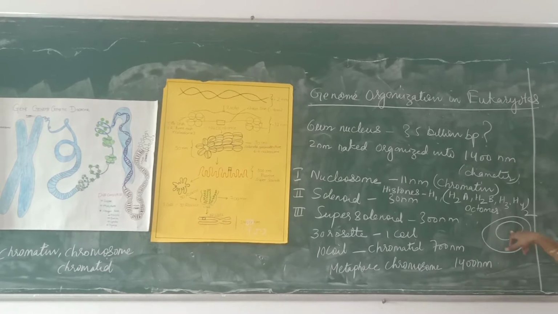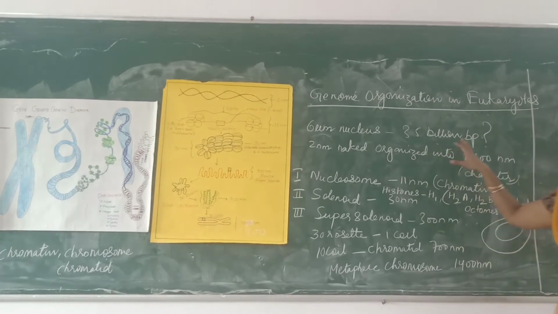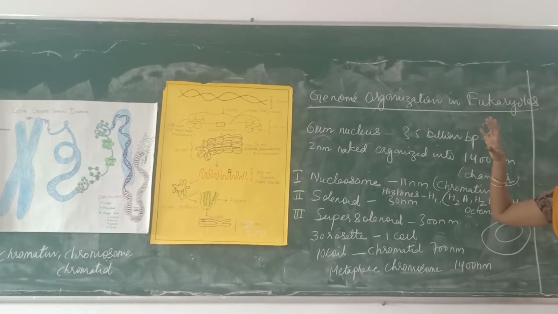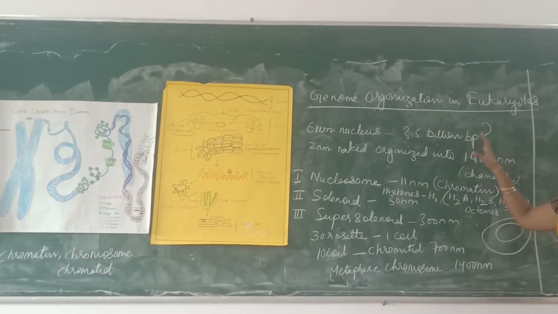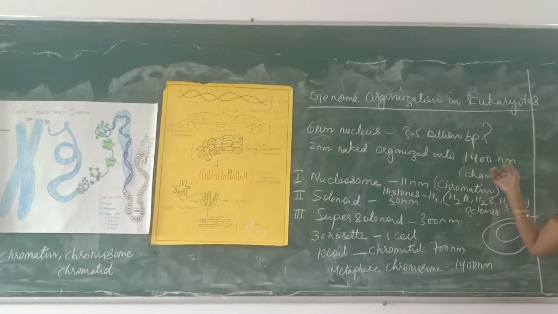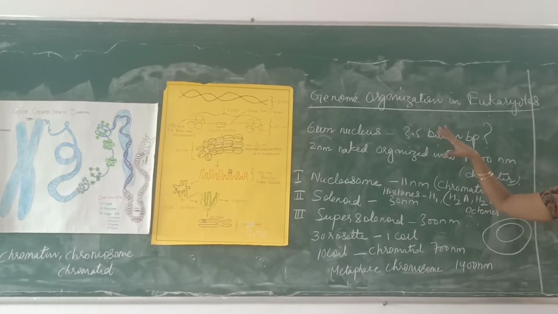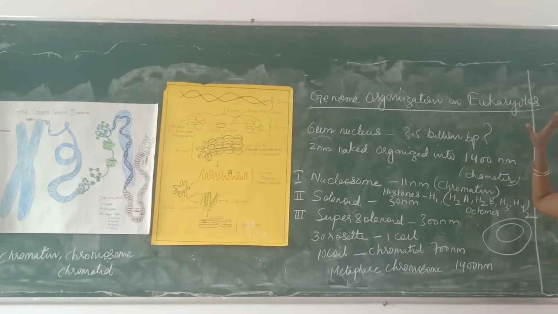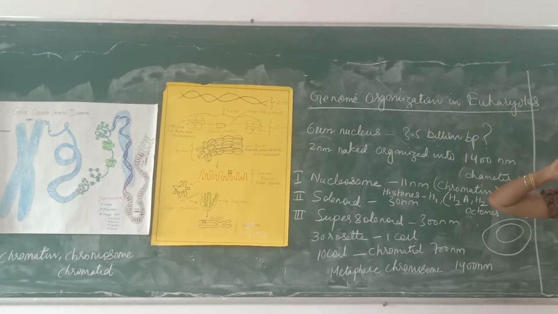On average, the nucleus size is 6 micrometers. How is this 3.5 billion base pairs able to organize and fit into that? That is today's study. It is so lengthy, 3.5 billion base pairs, which is